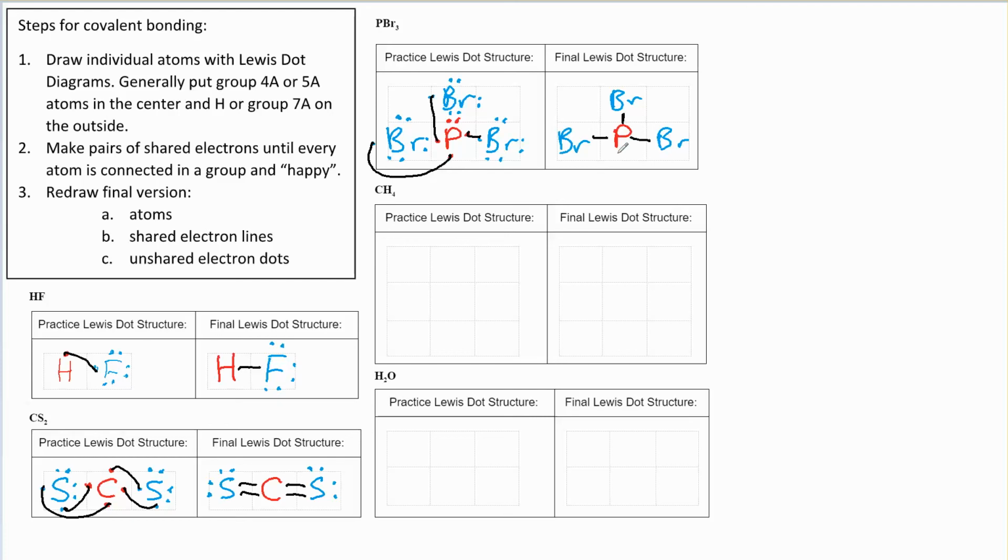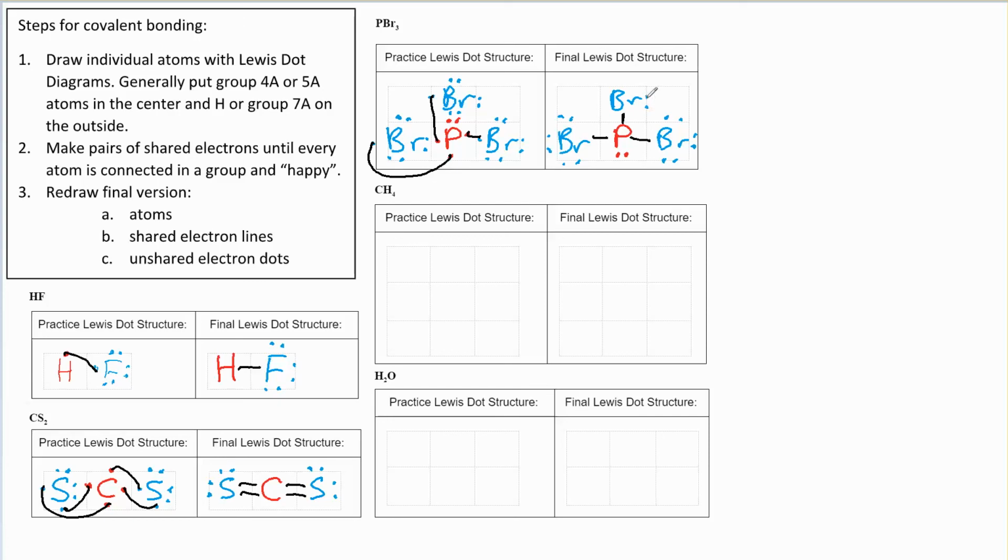And we're going to put them on the outside to show that they're not being shared with any of the other bromines. So we had to rotate our phosphorus around a bit. And now we're going to do the dots around our bromines. So it looks like this bromine, the dots are already in the right place. And this one, these 4 dots are in the right place. But we're going to have to take these 2 dots and move them to the outside to show that they are not being shared with the phosphorus here.